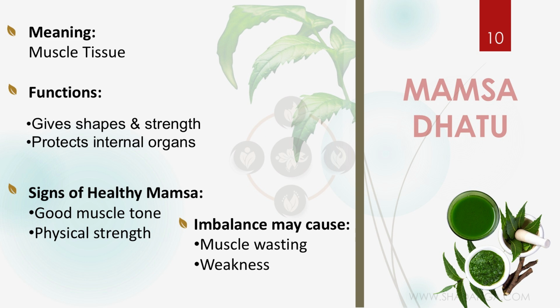Next is Mamsadhatu. So Mamsa means what? Muscle. So Mamsadhatu is the muscle tissue. And it gives shape and strength to our body. Also it protects the internal organs. So these are the functions of Mamsadhatu. And if it is healthy, we will be getting good muscle tone and physical strength. And if it is imbalanced, muscle wasting and weakness will happen.